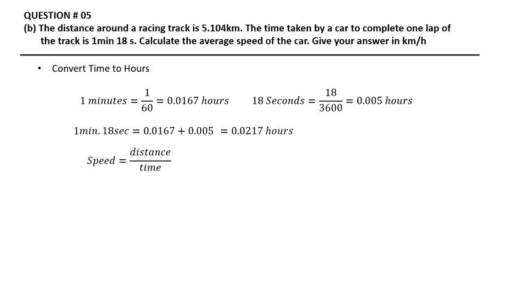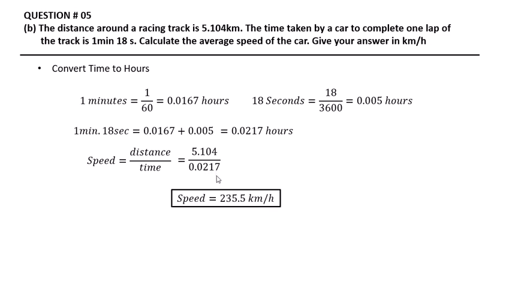Now we have to find the speed. The formula of speed is distance over time. Speed is equal to the given distance, 5.14 kilometer, divided by time. The time is 0.0217. So after division we get the total speed is 235.5 kilometer per hour.